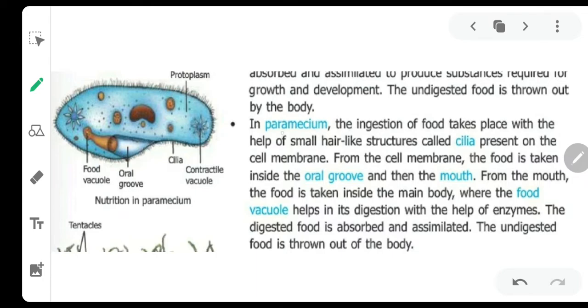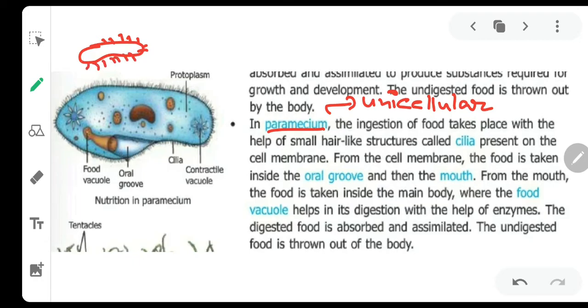Next we have the paramecium. Paramecium is also a unicellular, single cell structure. This is the shape of the paramecium. It has small structures on the cell membrane, which are known as cilia. With the help of these cilia, the food is taken in through a mouth-like structure.